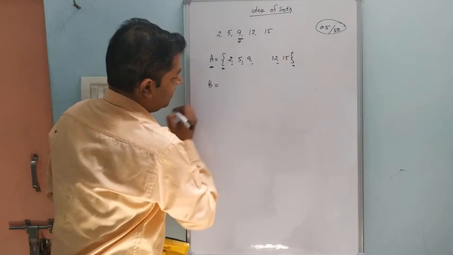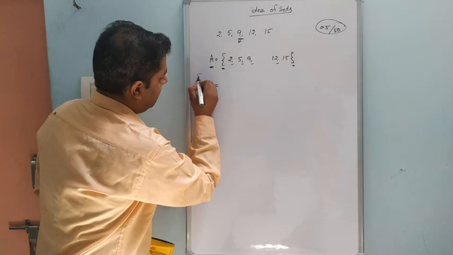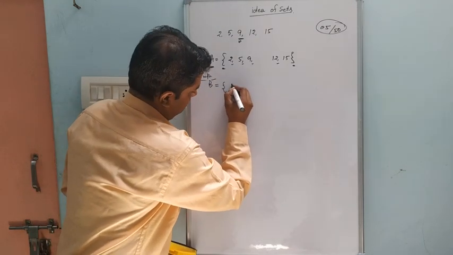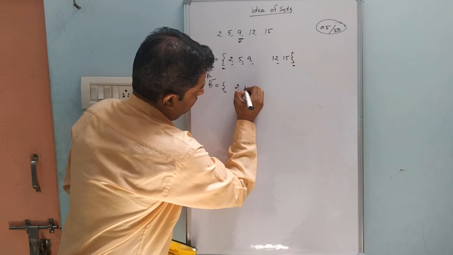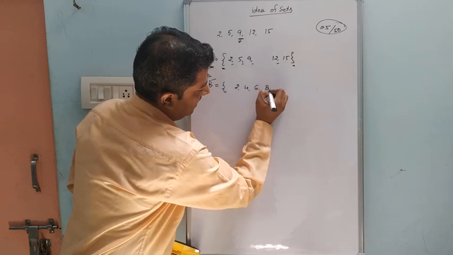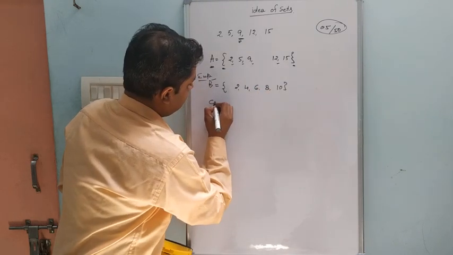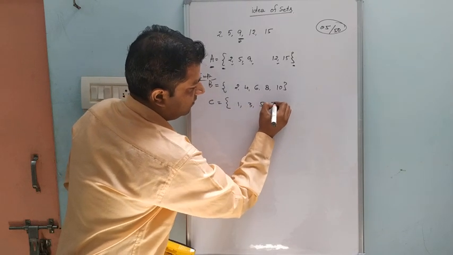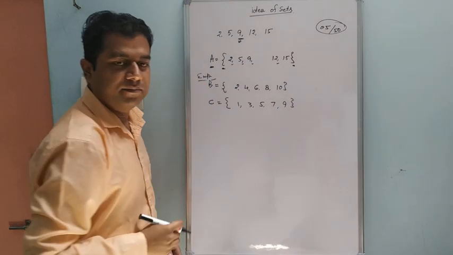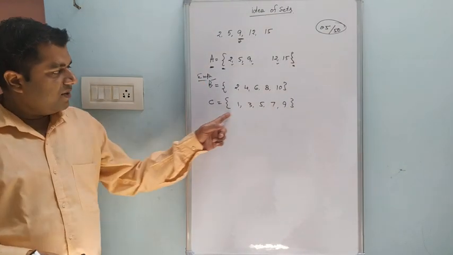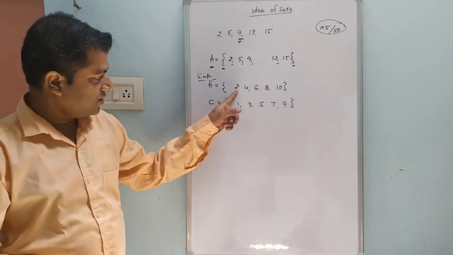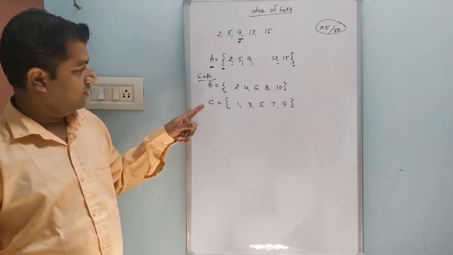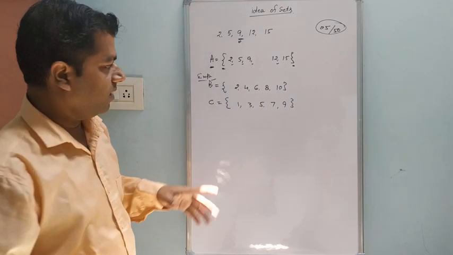Let us take another example. Set B has even numbers: 2, 4, 6, 8, 10. Set C: 1, 3, 5, 7, 9. No elements are repeating here, as well as here. Two different sets are here, B and C. No element is repeating.